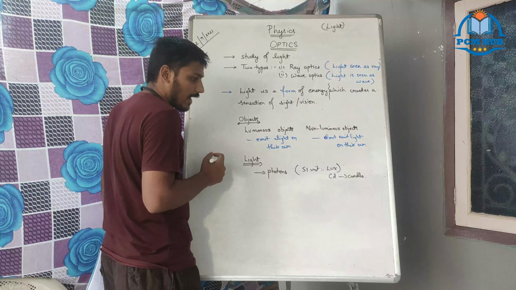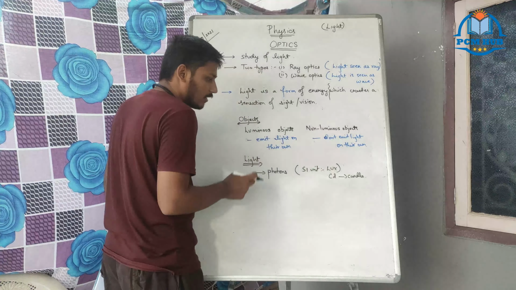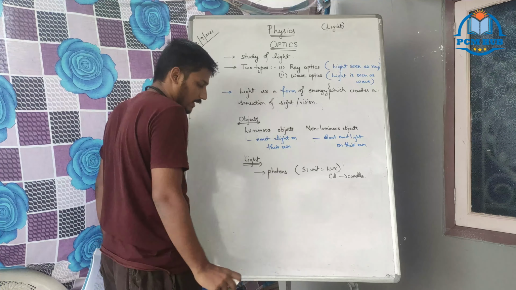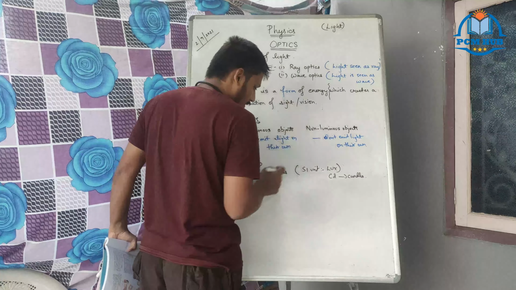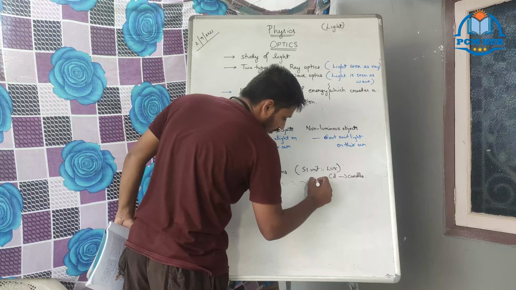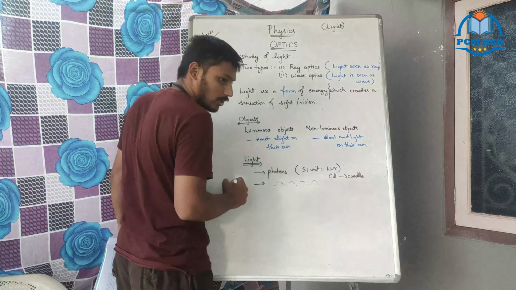Candela and lux are different. Lux is luminous intensity based on the number of photons per unit square area. So these photons, when they are traveling, they travel in a wave nature, forming a sinusoidal wave. These are photons.